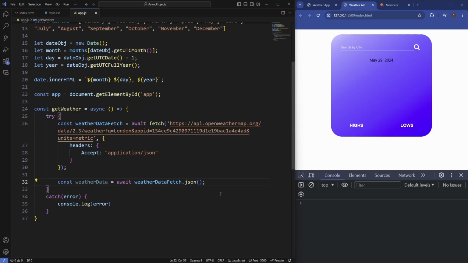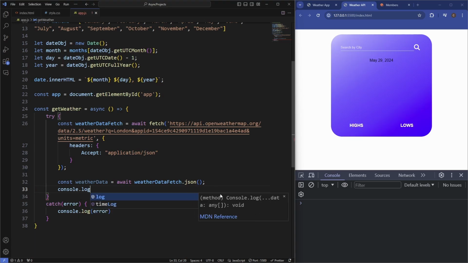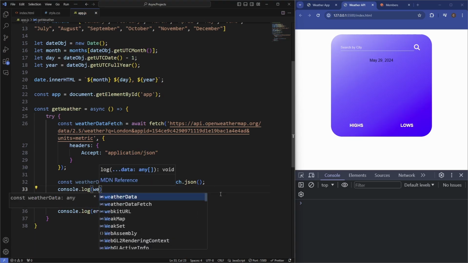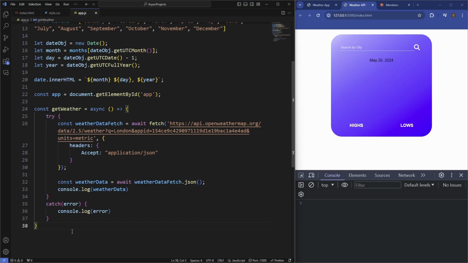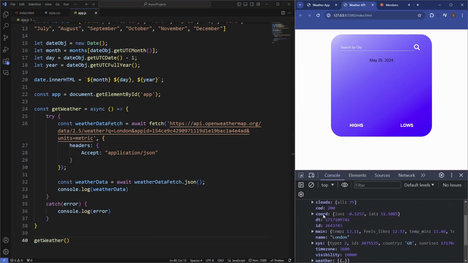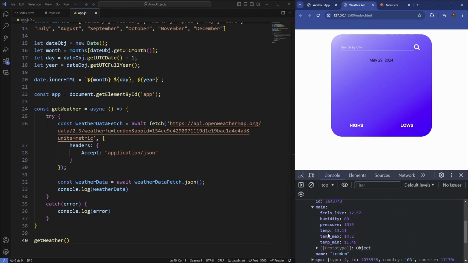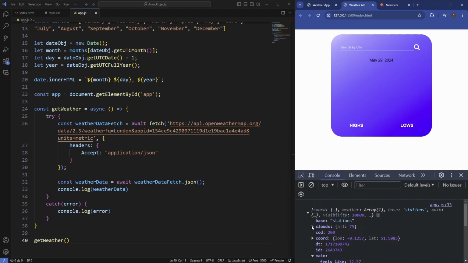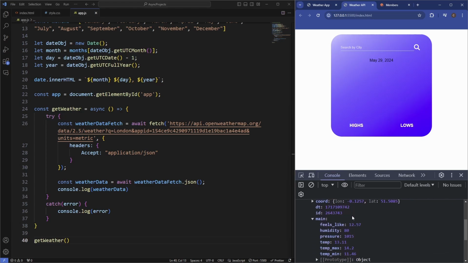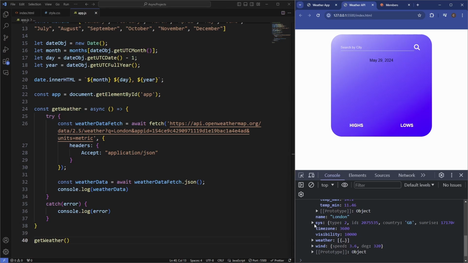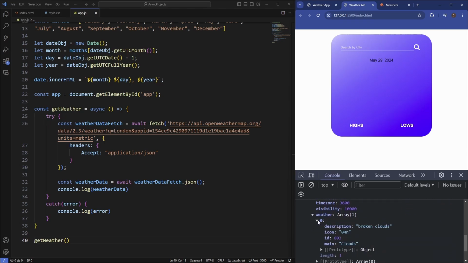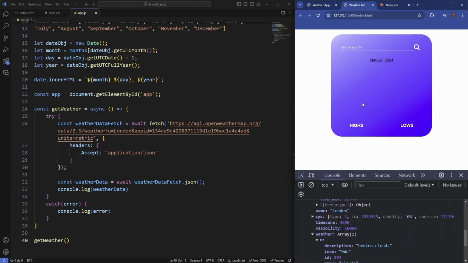So now we can log this to the console, see what it returns us. Weather data. So let's call this. And as you can see now, it's returning us some data. It's returning us London, and then it's got loads of other properties that we can work with. It's returning us the temperature, and also things like clouds, the coordinates. It's also got time zone, the actual weather itself. So we've got things like the cloud, the icon that will display, the description that we're going to be using. So all of these properties now we can work with and then display in the front end.